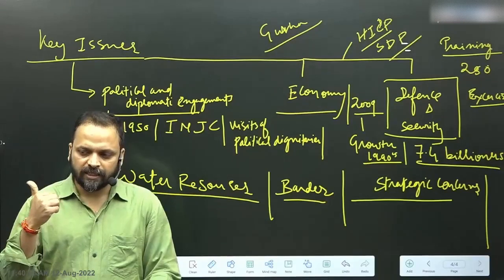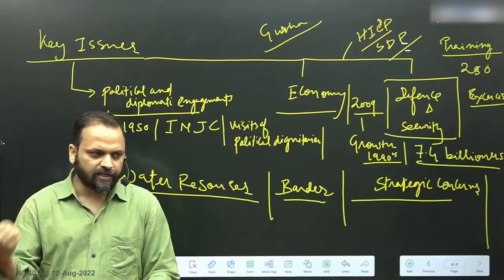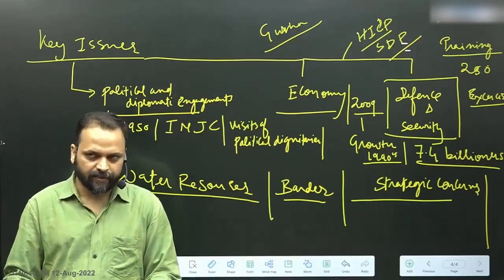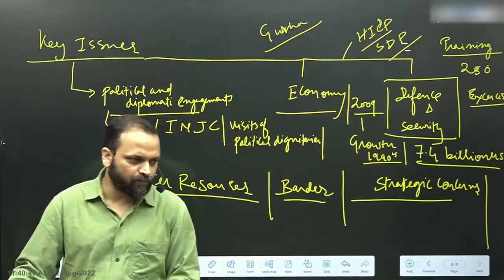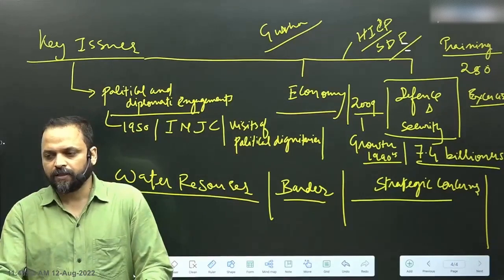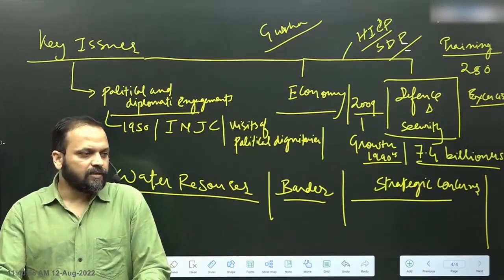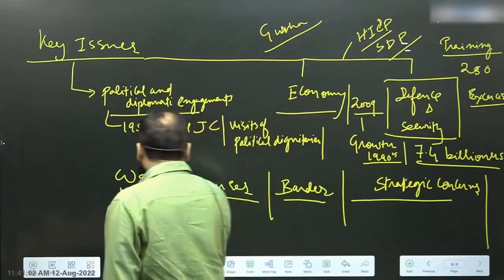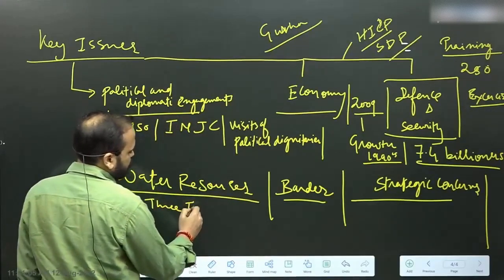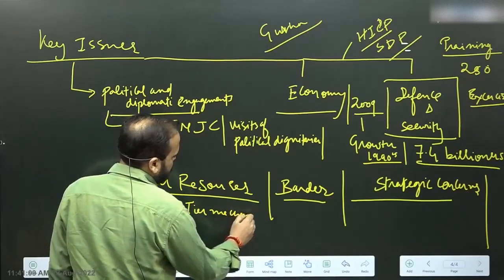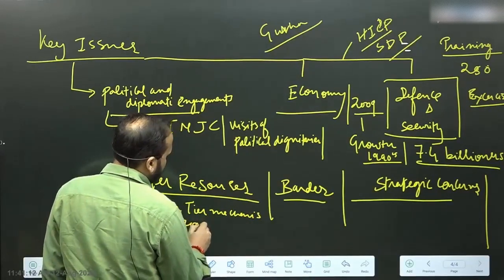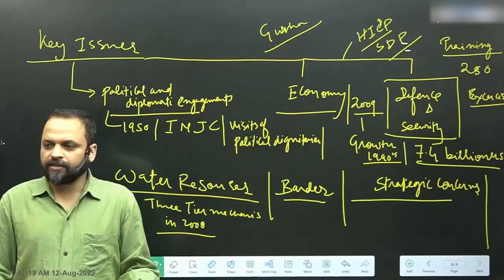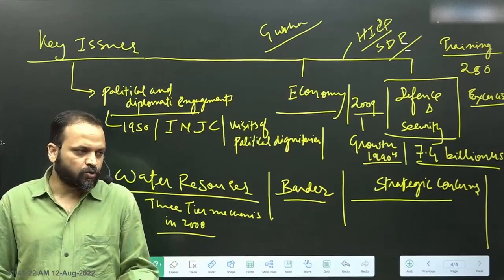Considering the significance of cooperation for mutual benefit, India and Nepal constituted a three-tier mechanism in 2008 to discuss the issue of water resource cooperation.